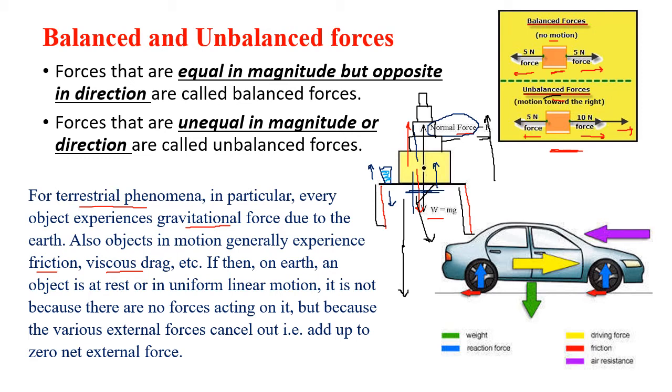When you put too much weight, the gravitational force increases to such an extent that it overcomes the normal force, the table will break and the things will fall down. So when we see the box is at rest, we conclude from the first law that the magnitude of R, the reaction force, is equal to the magnitude of the gravitational force.